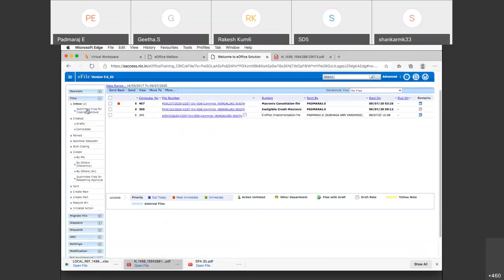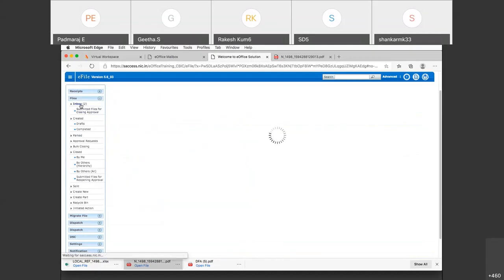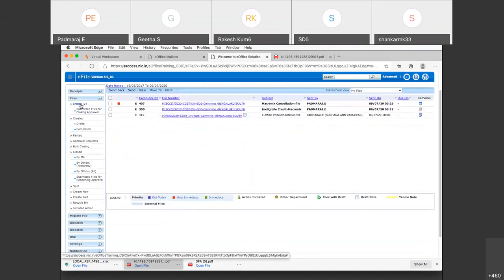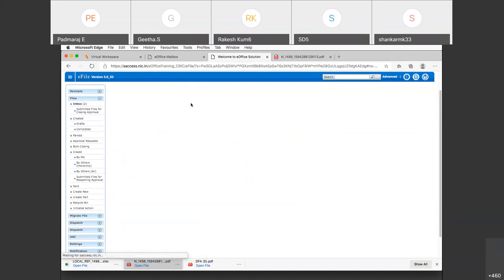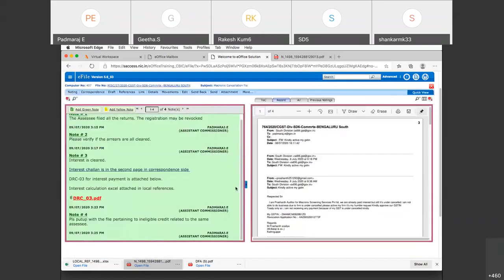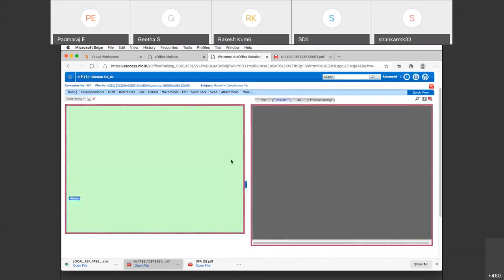Now how will that person be able to see? He will go to his inbox. Now he will be able to see that file has come back. Okay, it has come back from AC. What is the comment? Comment is, please put up with the file pertaining to ineligible credit related to the SSE. Now what will I do? I will find out that file and then I want to link to that file.